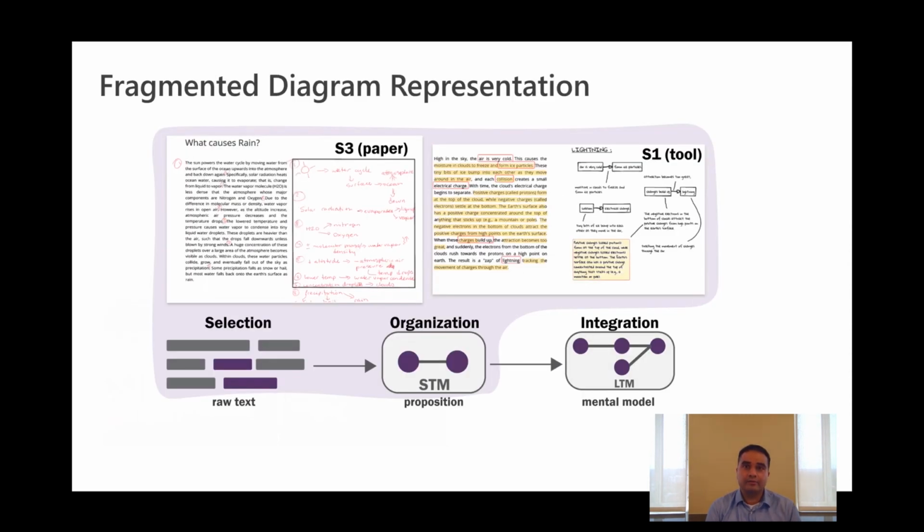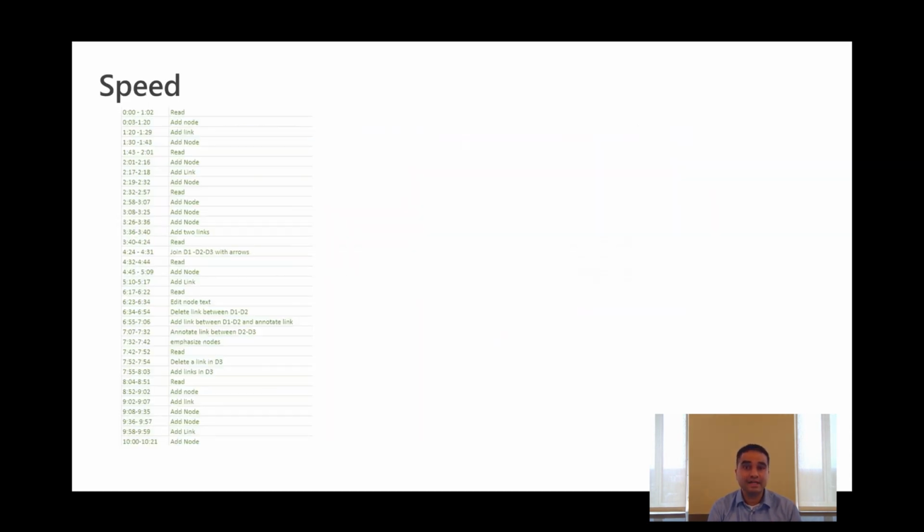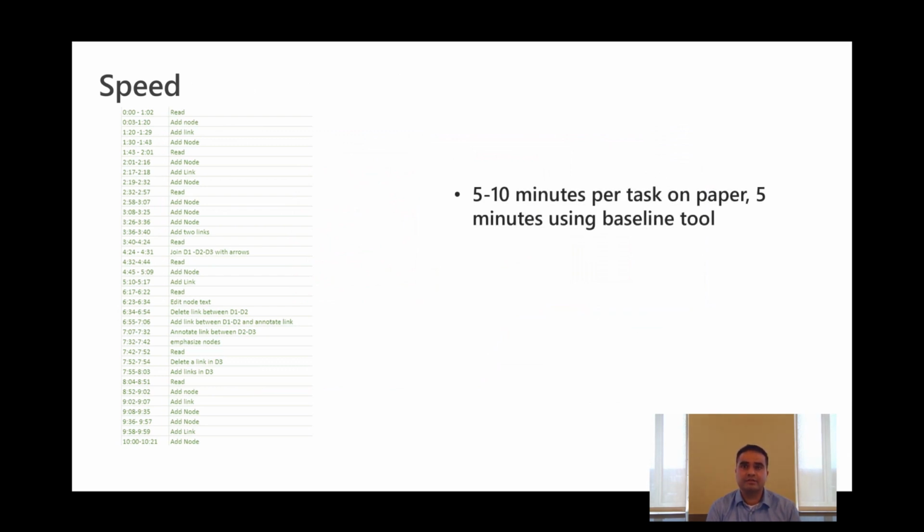A key finding was that 4 out of 5 participants produced fragmented diagrams in both conditions. In other words, the diagrams were not coherent and only represented sentence-level associations. Second, in the paper condition, participants took between 5 to 10 minutes to read the text and make diagrams from each text. The main driver for this is that it took roughly 10 seconds to create a single node in the causal diagram.